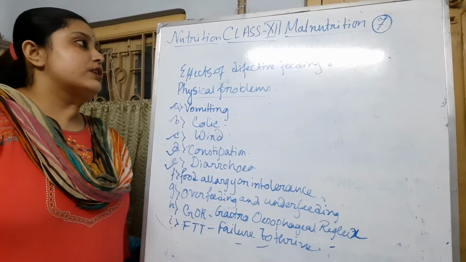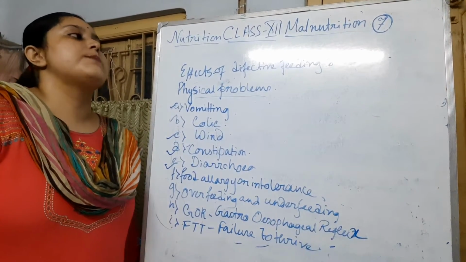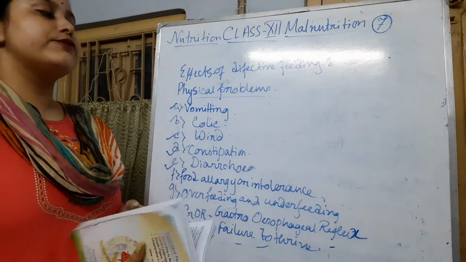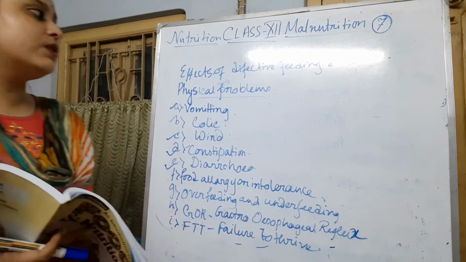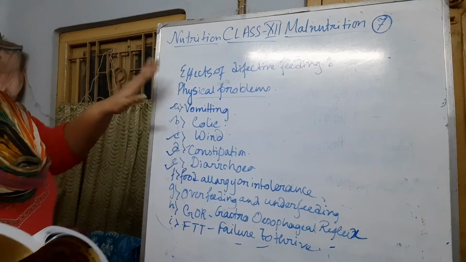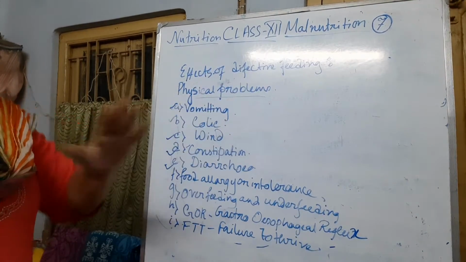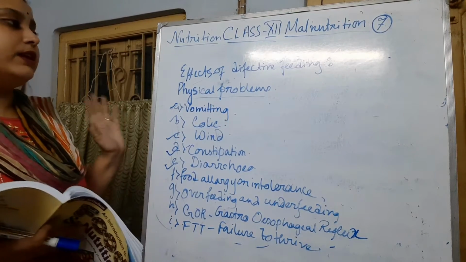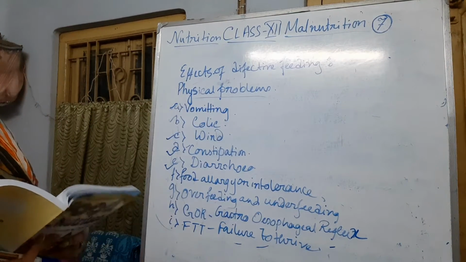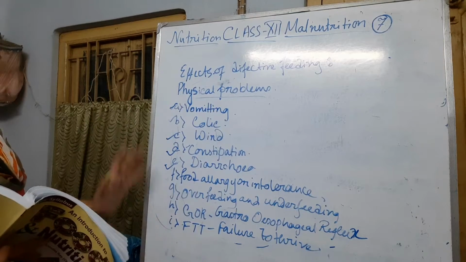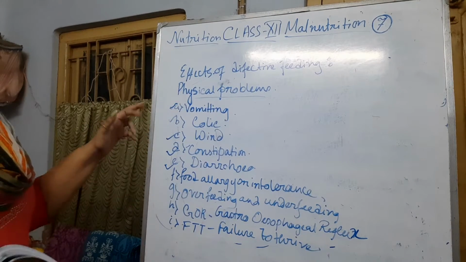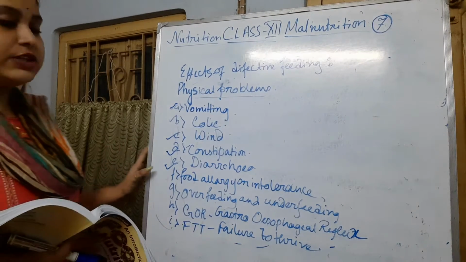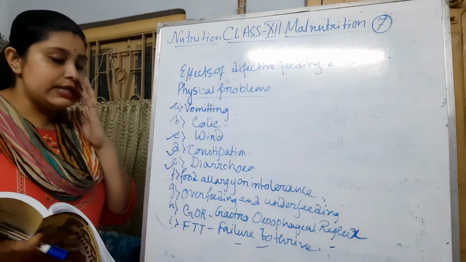This video is for the nutrition of class 12. The chapter that I will continue today is malnutrition, and this video is part 7. In the previous video I already started on the effects of defective feeding and some physical problems. If there is any defect in feeding, it can lead to these kinds of problems. I have already discussed vomiting, colic, weaning, constipation and diarrhea. So in this video I will start with food allergy and intolerance.